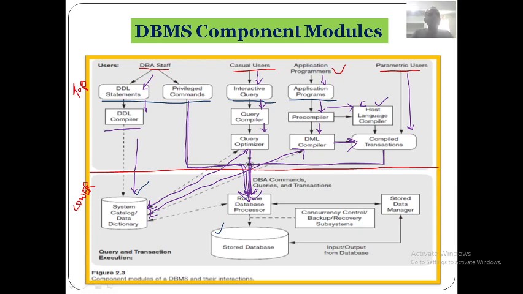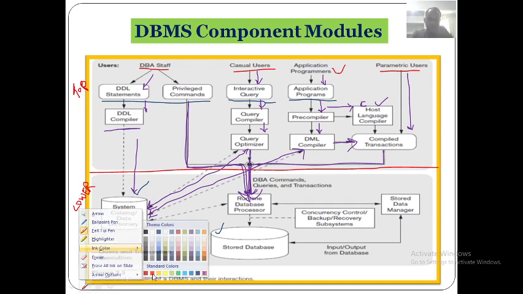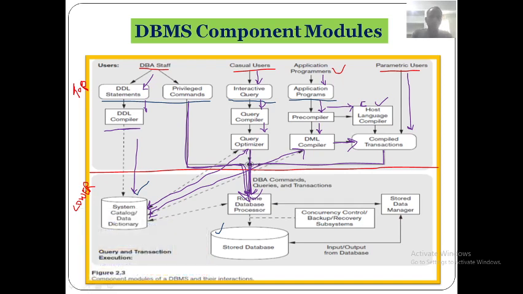Secondly, it executes the executable query plans. It will execute the query plans, meaning the output of the optimizers. Then it will execute these planned queries.